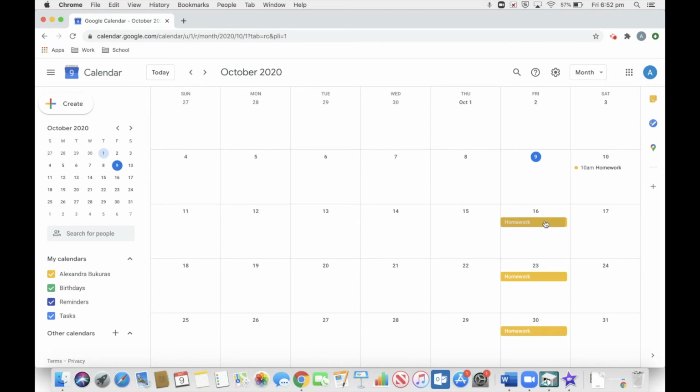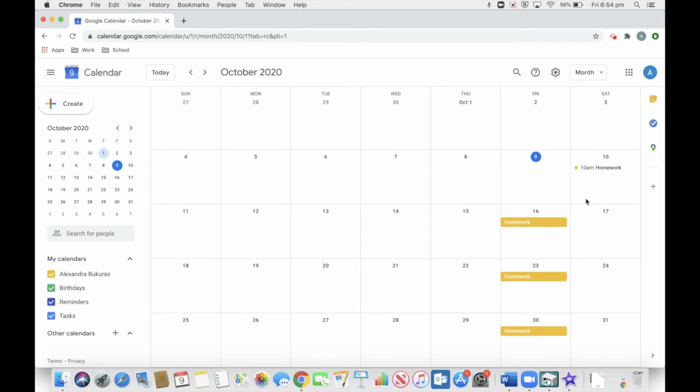It's meant for you to know that that assignment should get done by that day. So what I would recommend is going in to each individual day and creating an event the way that we did with this one here for Saturday the 10th. Make sure you set it at a time that you will most likely be doing the work because it will help you plan if you have other events going on in that day.